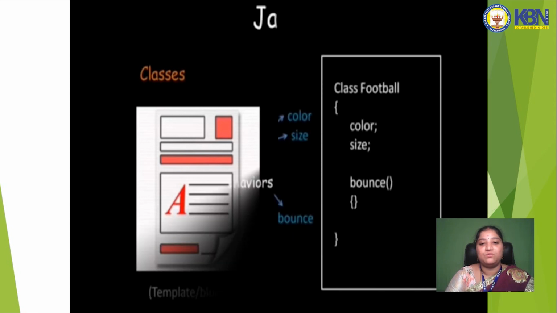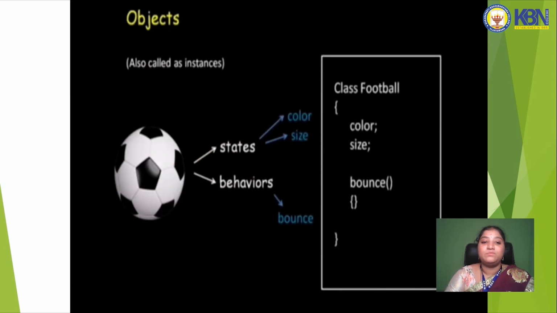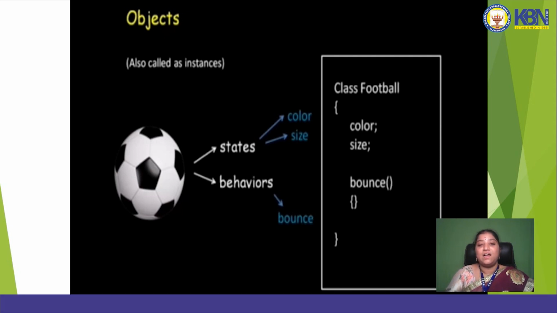Now we will discuss objects. Objects are instances of classes. See the example of a ball. In this ball we can describe two things, states and behavior. The color and size are the states, and the behavior is the ball bouncing. So bouncing is the ball method. Let's see the example of a football. Football color and size are the variables, and the bounce method is the ball behavior.